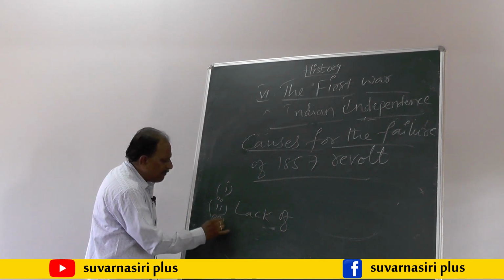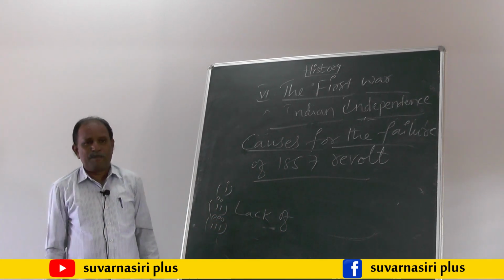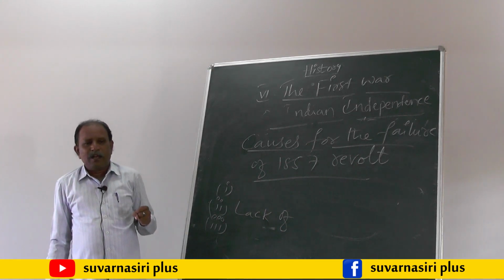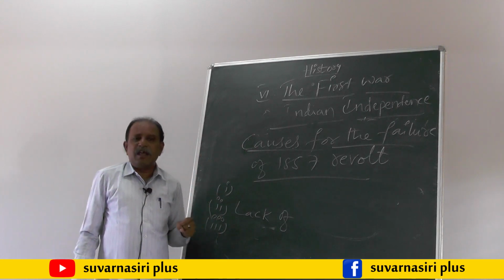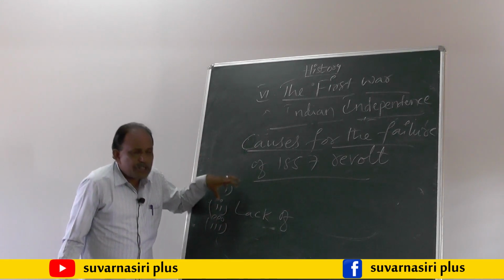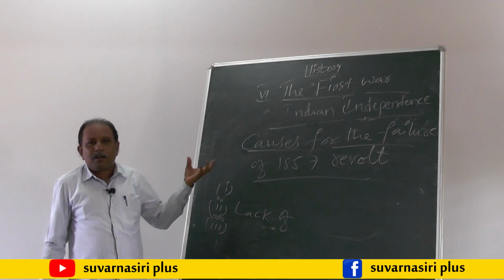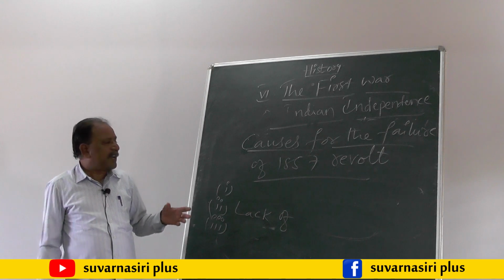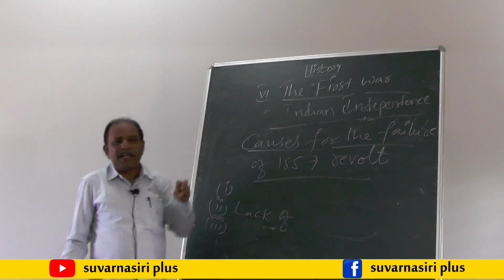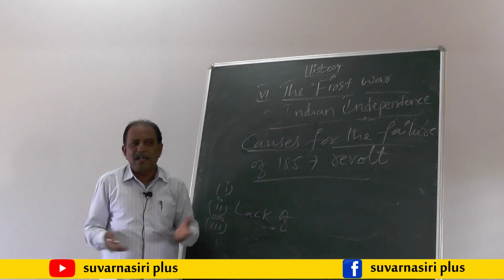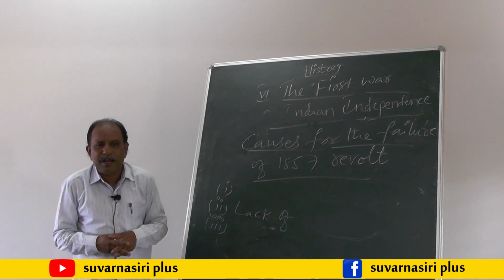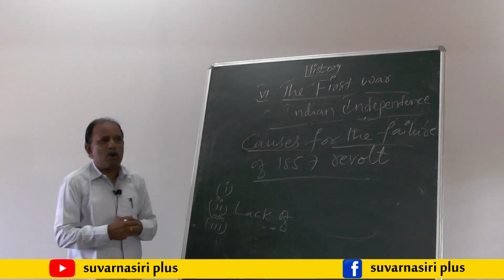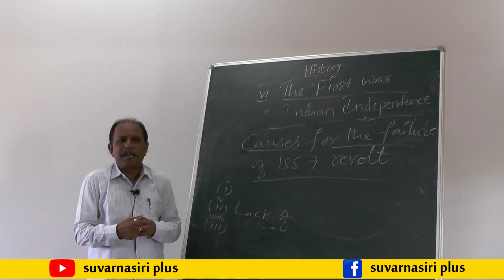The third point we have to write like this: lack of concentration and lack of coordination, and lack of the most modernized weapons with the Indian sepoys is also another most important cause for the failure of 1857 revolt. Whereas the British sepoys had the most modernized weapons.